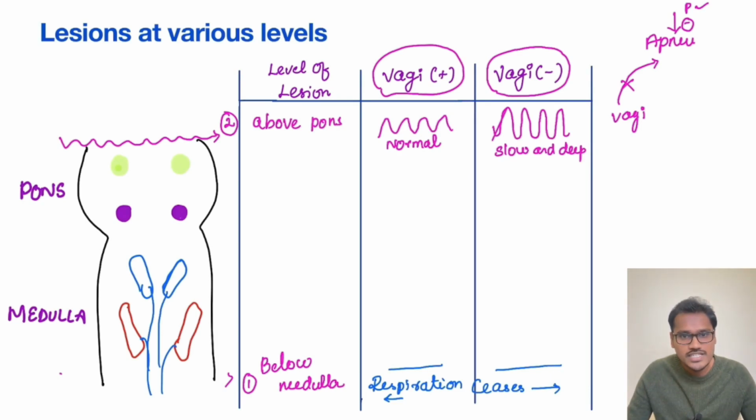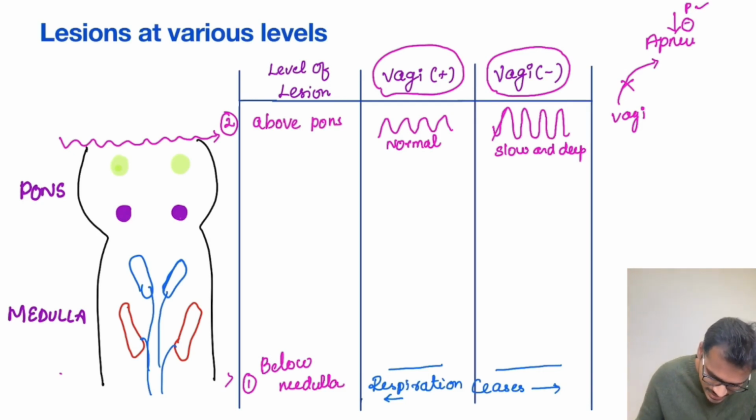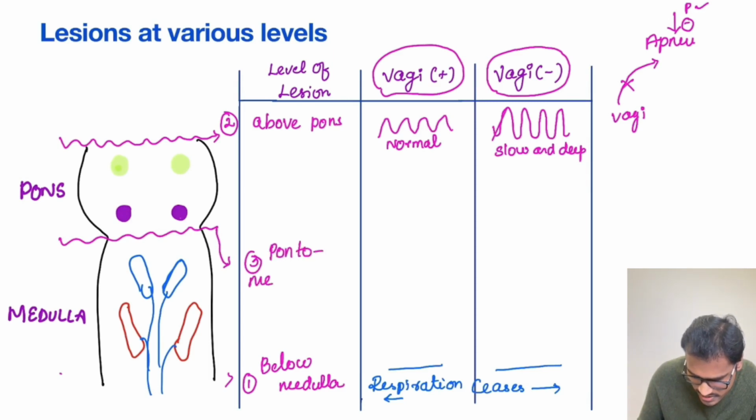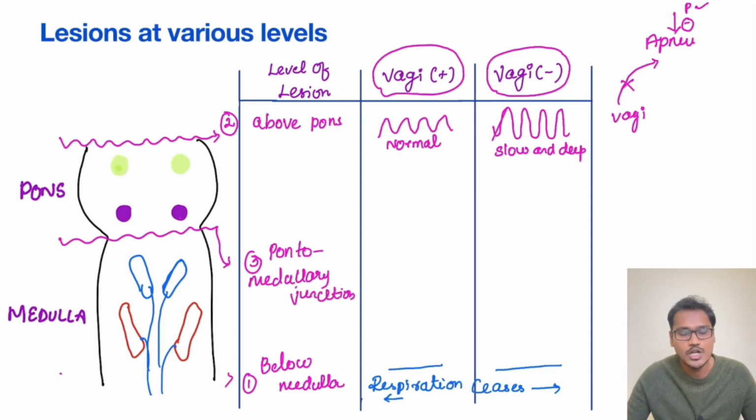Now there are only two more lesions left for us to study. We will study the next easiest lesion, that is in between the pons and medulla. That will be our third lesion, the pontomedullary junction. This lesion is called the pontomedullary junction lesion because it is in between the pons and medulla.